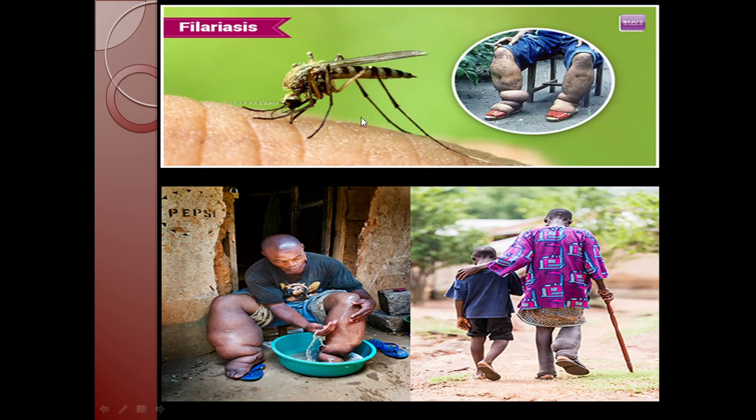Here you can see the image of the mosquito which spreads the disease filariasis. See the deformed legs of the patient of filariasis. The legs get deformed due to the disease known as filariasis.